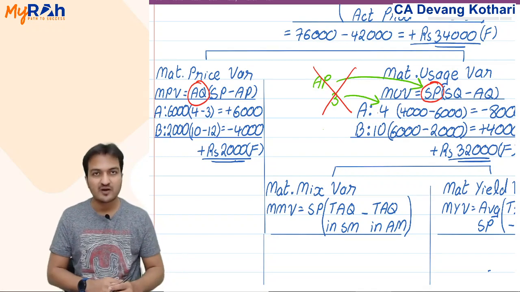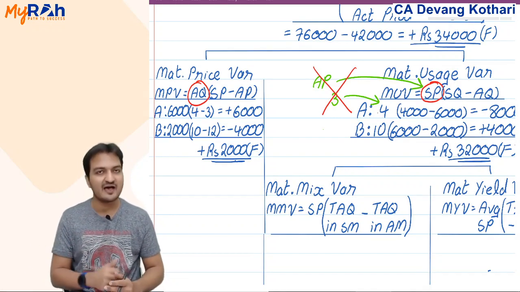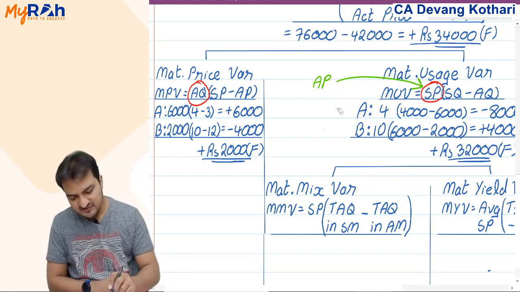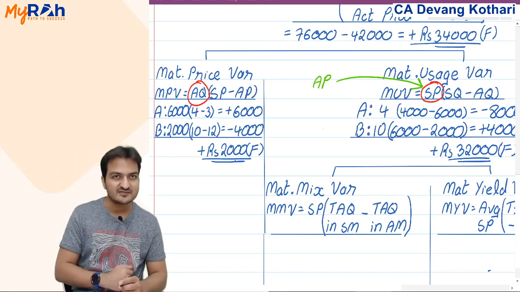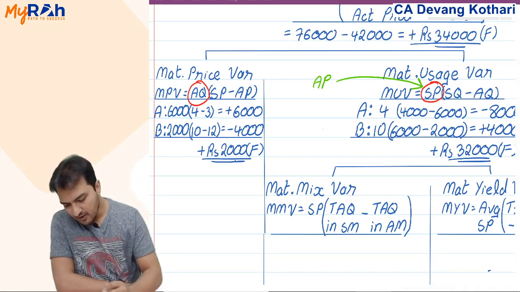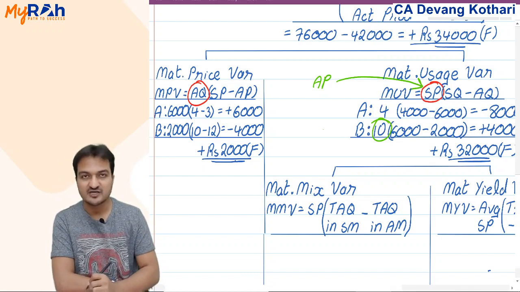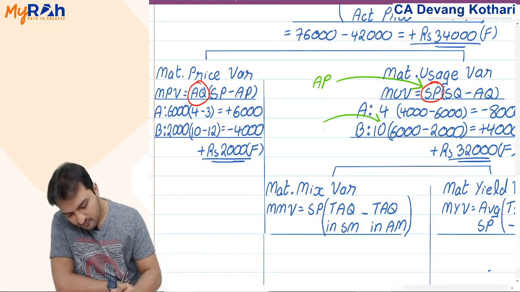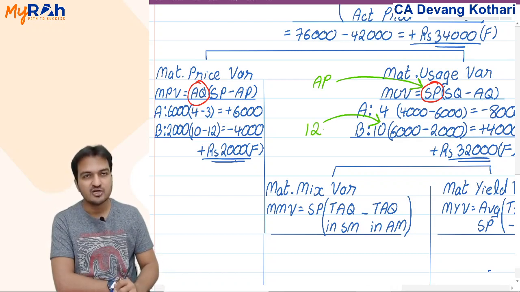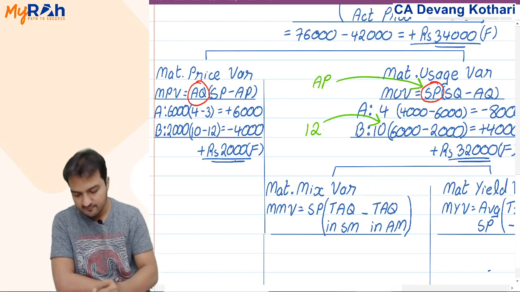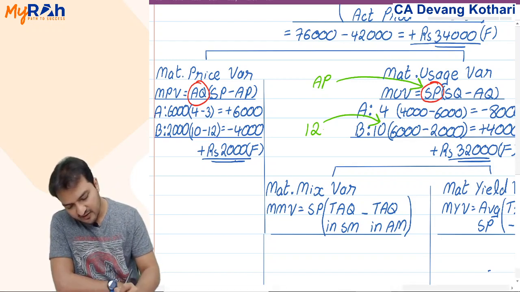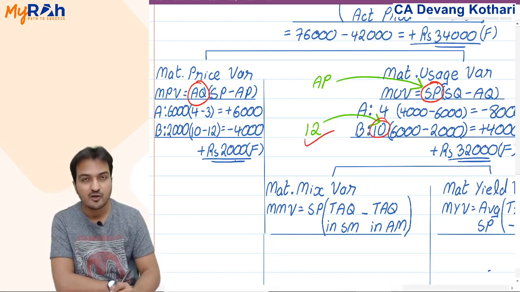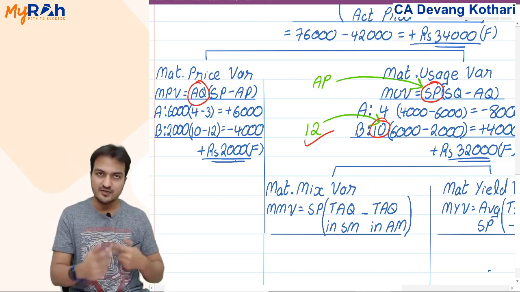Now chalo, this was what I explained taking material A as example. Let me give the same thing taking material B as example. In material B, I have taken standard price here. What is actual price of material B? Well, actual price of material B is 12 rupees. So let me discuss that. What will happen if I take 12 rupees over here? Well, if I take 12 rupees there, then again wrong.